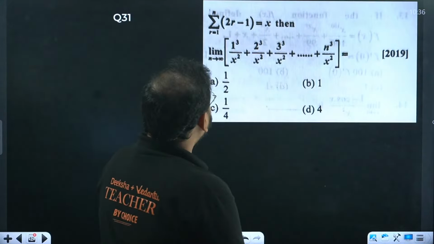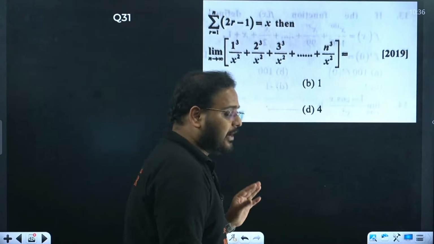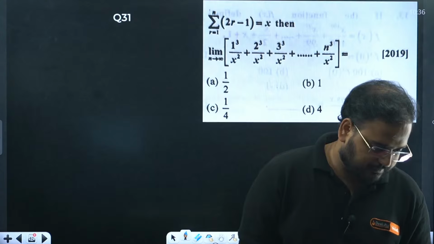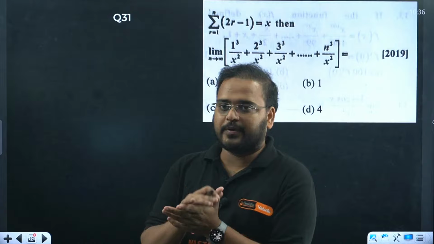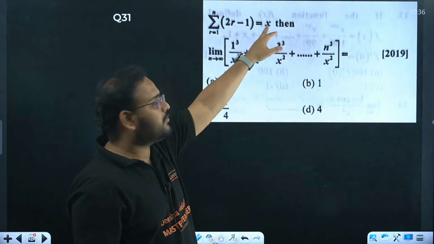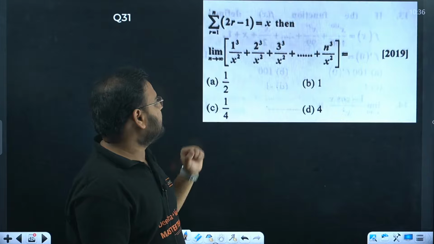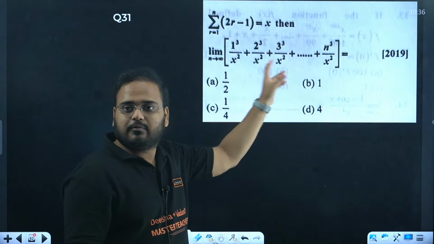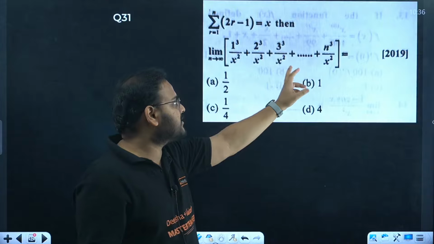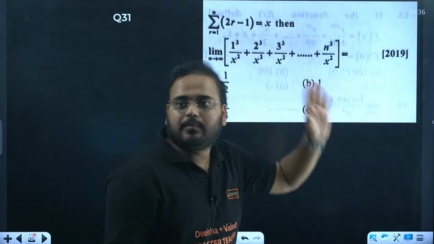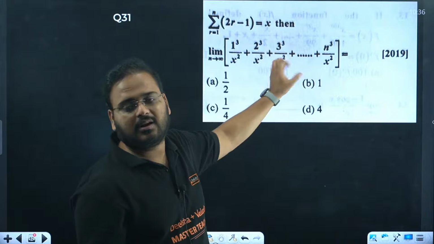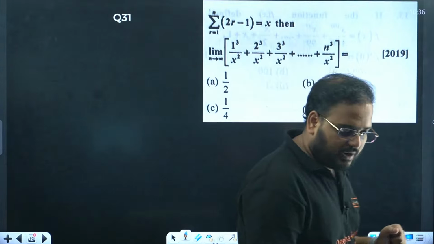Oh, this is a good question, by the way. I would like to know the answer for this question from all of you. Okay, so they are saying that summation of 2r minus 1 equals x. Then find the limit of this particular case. What is this? 1 cube by x square, 2 cube by x square, 3 cube by x square, all the way plus n cube by x square, when limit x tends to infinity. What's the value of this particular limit? A very good question.